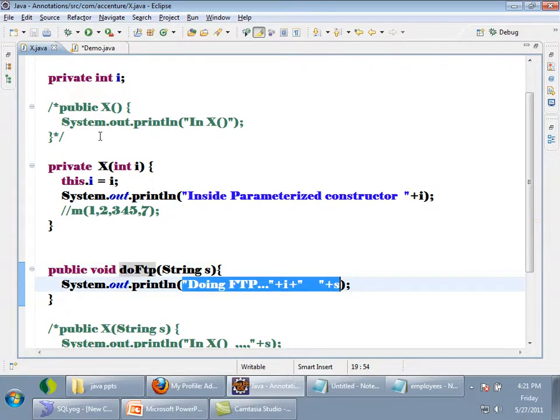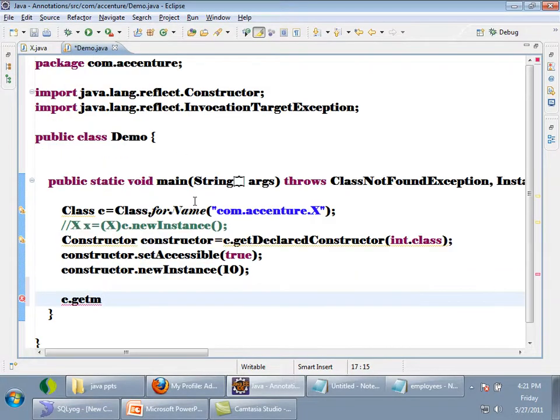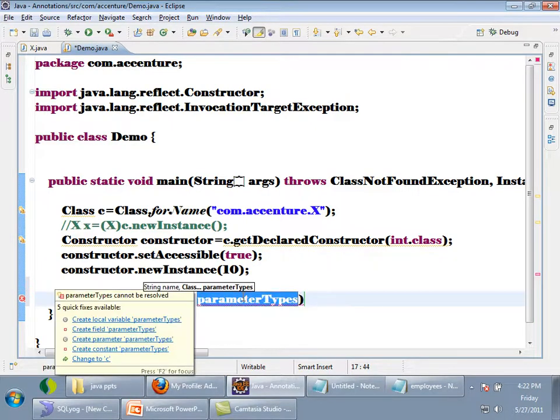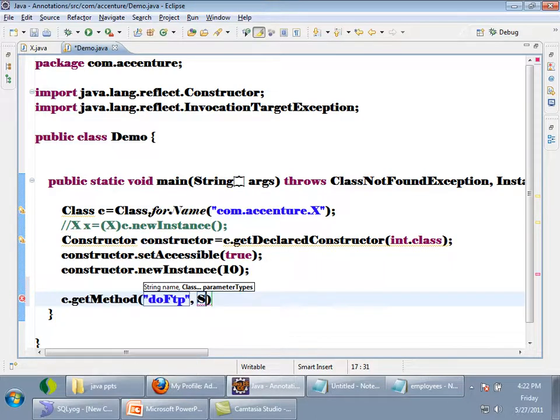So here c.getMethod, the name is doFTP, and the parameter types, which is varargs, there is only one parameter, so I will pass String.class. So I will be getting a Method object for doFTP.